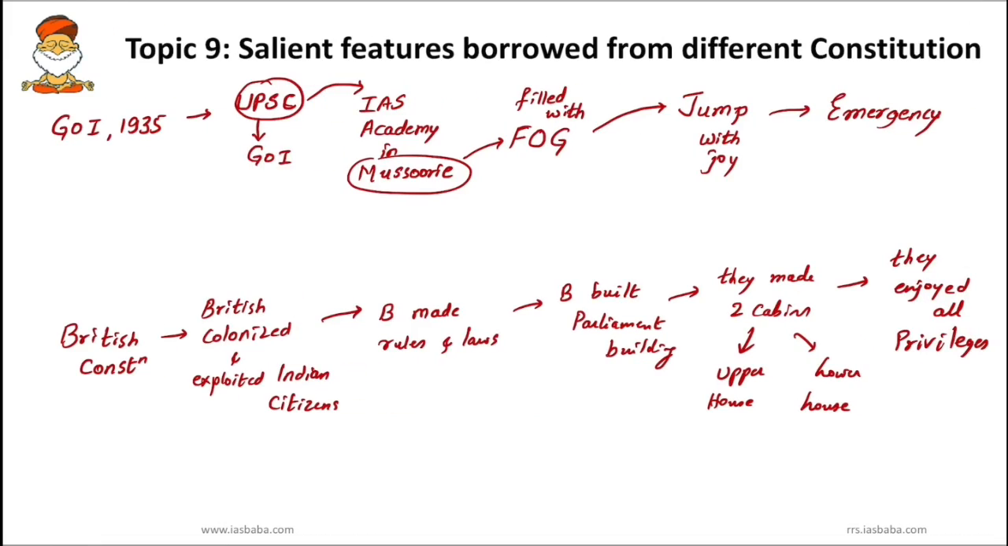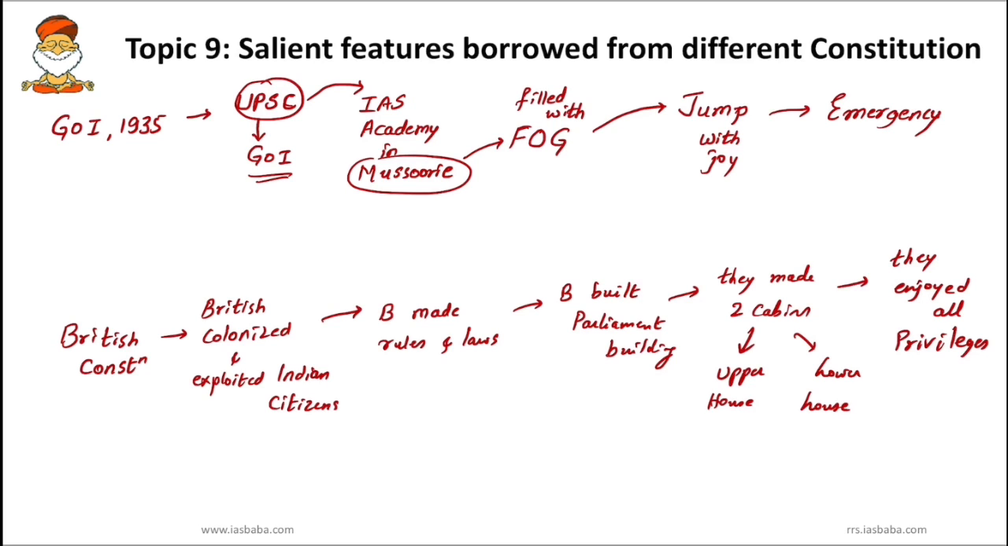So for the first one, whenever Government of India Act 1935 comes, remember this small story, okay? We are preparing for UPSC to work for the Government of India. Most of us want to become IAS. So after cracking UPSC, we go to the IAS Academy in Mussoorie. Mussoorie is a beautiful place. It's filled with fog. Especially when people from South India or different places go to Mussoorie, they'll be happy to see these fog-like conditions and they jump with joy.